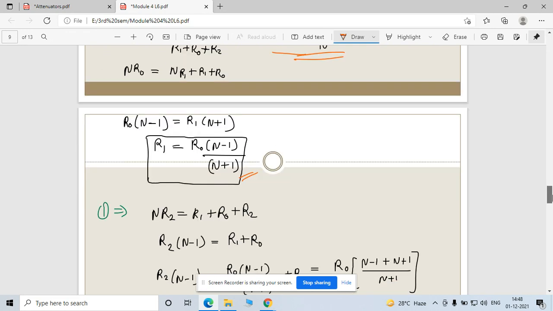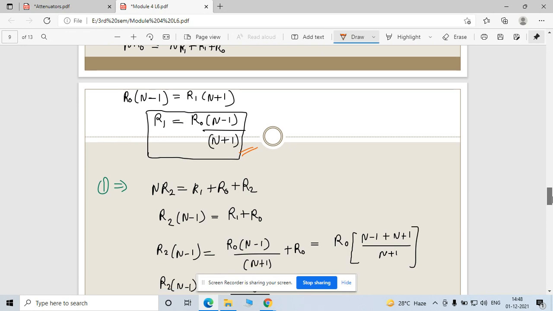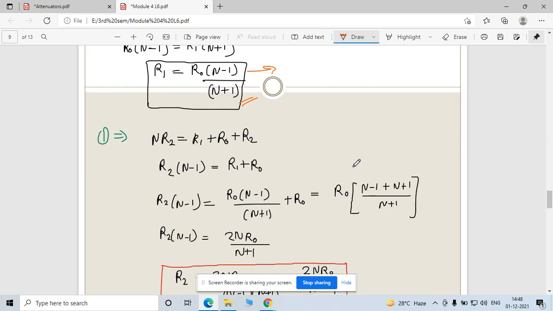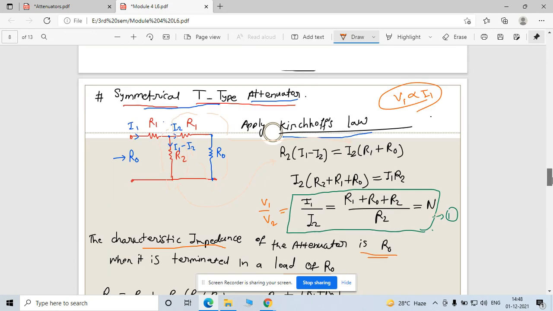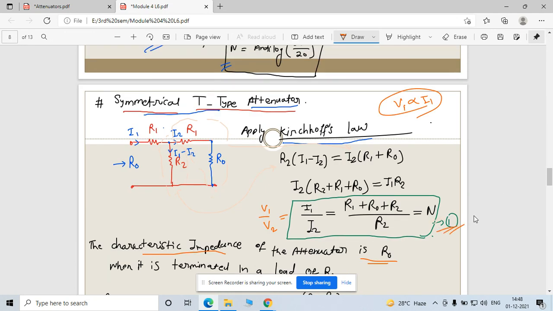Ratio of input signal to the output signal. This is one relation. So one relation you have got for R1, right? And for R2 the same concept, which is equation 1. This ratio is actually for finding R2. R1 you have already found. Now you are going to find R2.